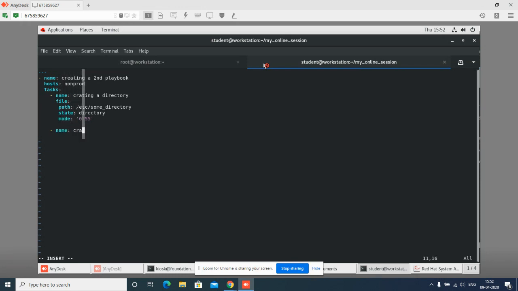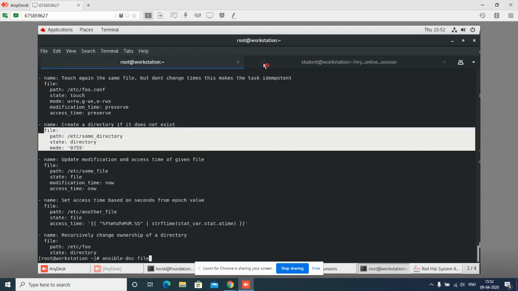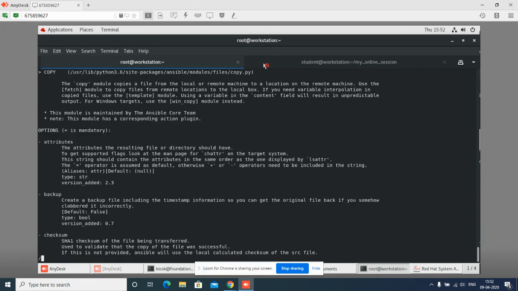I will say creating a content in the file. I will say copy module. Inside the copy module, what will I use? Everything I will get in ansible-doc. Nothing to worry. I'll go there. I will search for example.